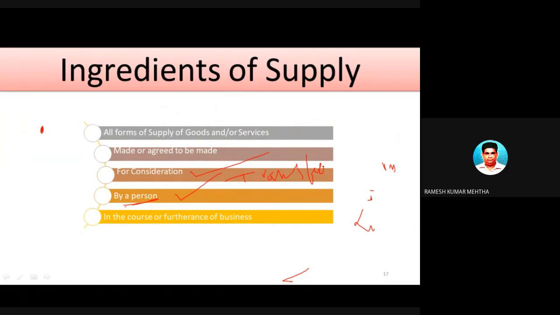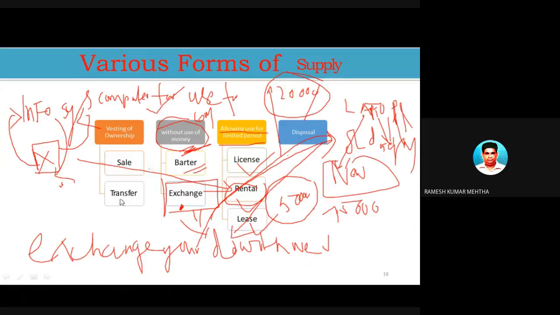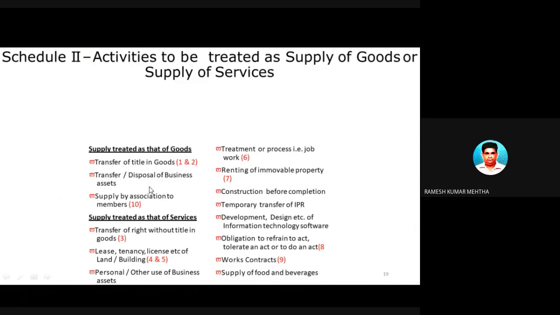So there is a consideration, and there is a supply of goods from A to B. The goods are being sold and transferred from A to B. So whenever there is a transfer, a vesting of ownership, yes, this is a case of supply of goods.